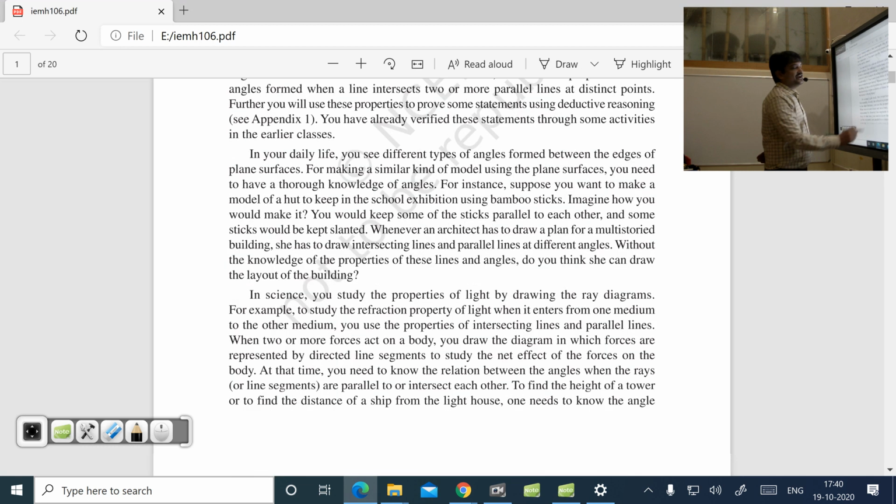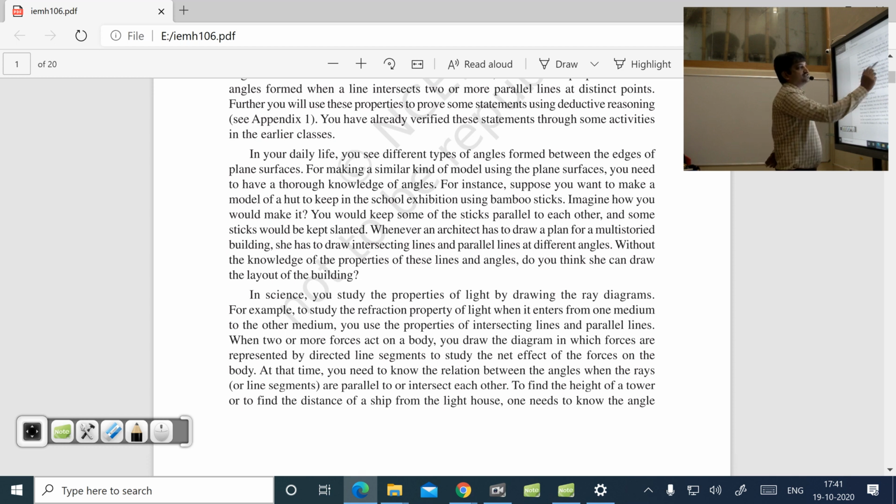So first of all, why do you need to learn about the angles? Because it is essential for us in the development of our lives and civilization. Whatever is required for our civilization, those only we'll be learning at school. There is nothing nonsense we'll be learning at school. Everything we learn is useful in our daily lives, and we can make use of it when we grow up. So try to remember everything you learned in your school life.